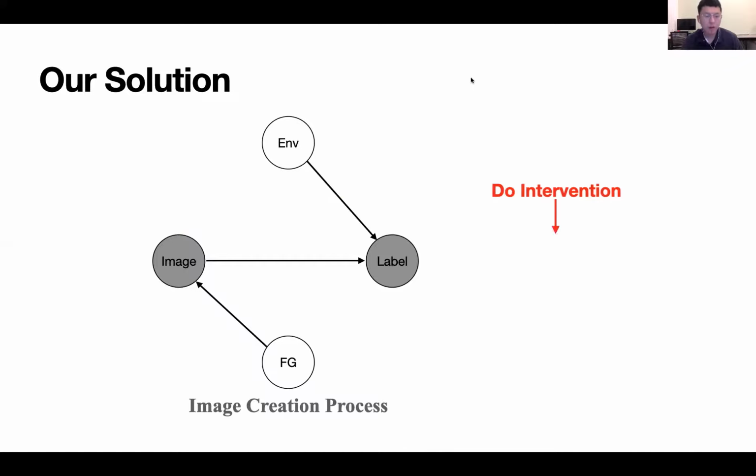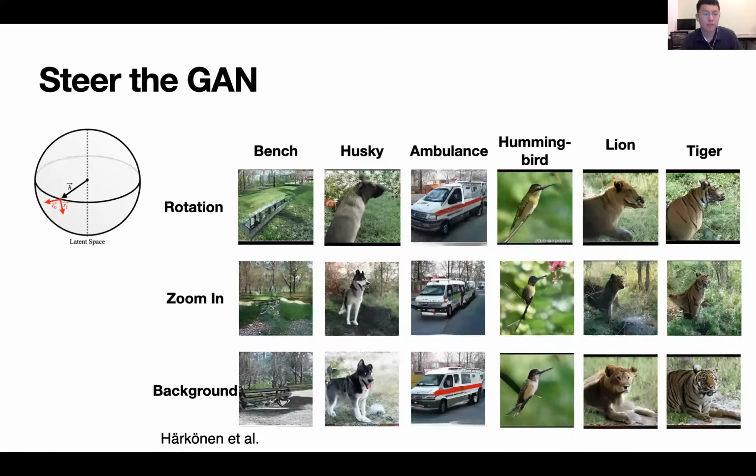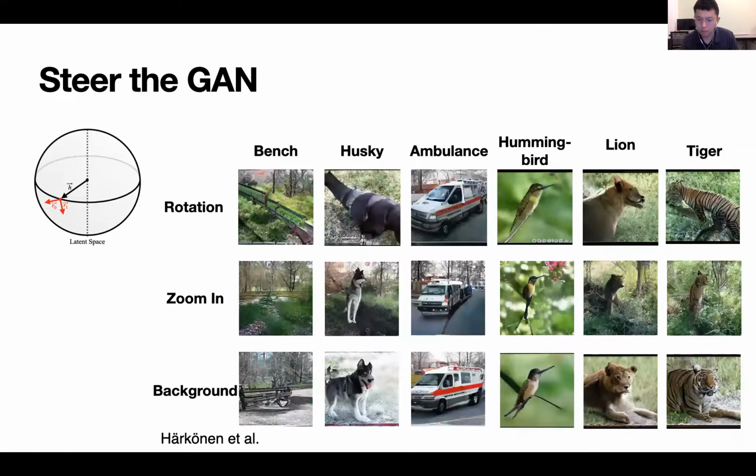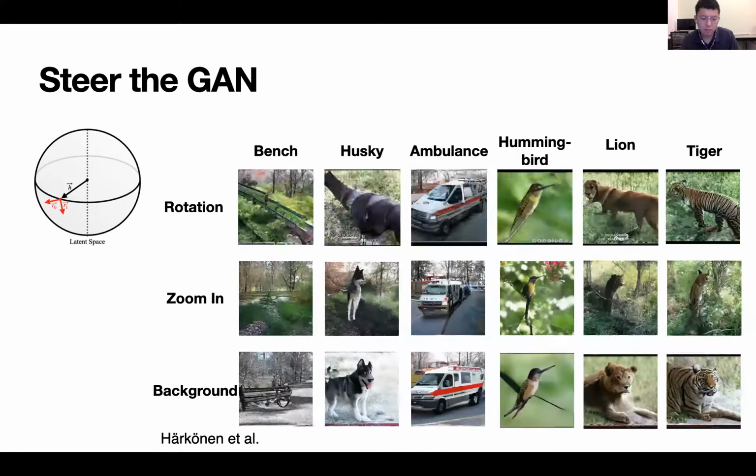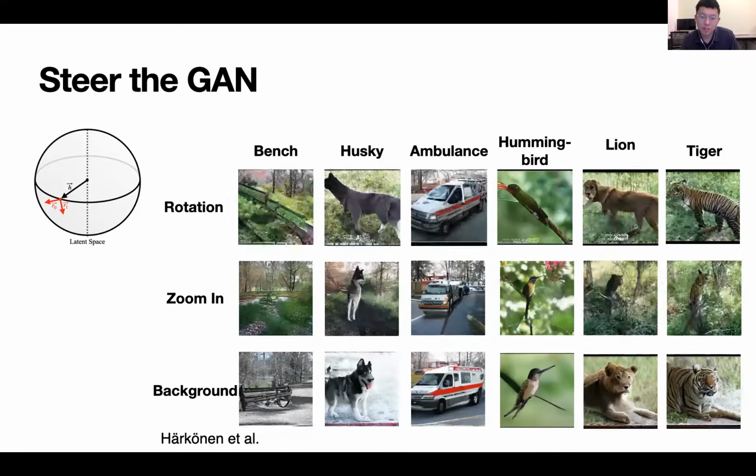In this paper, we'll construct interventions using generative adversarial models. Specifically, we steer the GAN to construct the interventions. By going along the PCA direction in GAN's latent space, we can intervene on the nuisance factors, such as the rotation, scale, and the background. Those interventions are often equivariant across categories. This enables us to simulate interventions that are not spuriously correlated with the label.